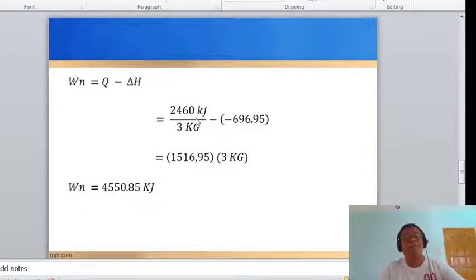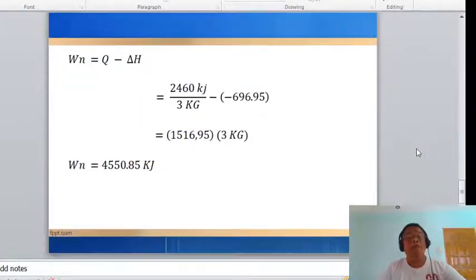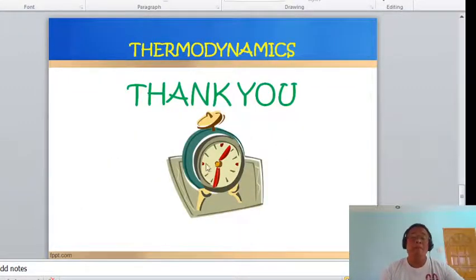So 2460 kilojoules divided by 3 kilograms of steam, minus the change in enthalpy. So the answer now is 1516.95. Okay. So or simply the work non-flow is 4550.85 kilojoules. Okay. So thank you very much, class.